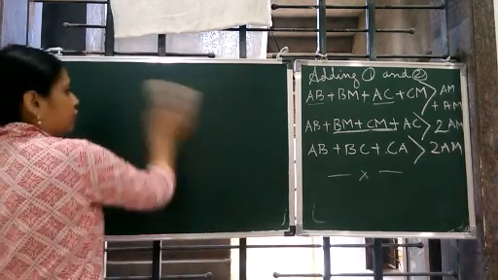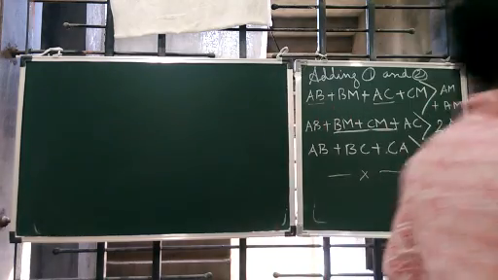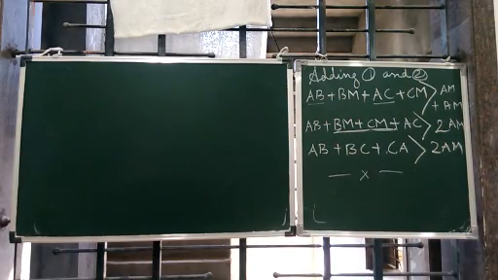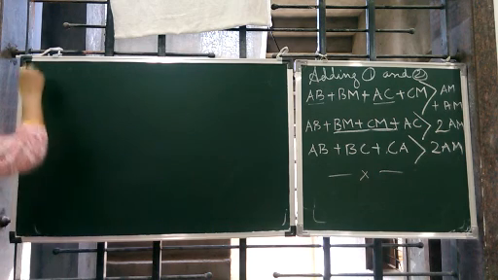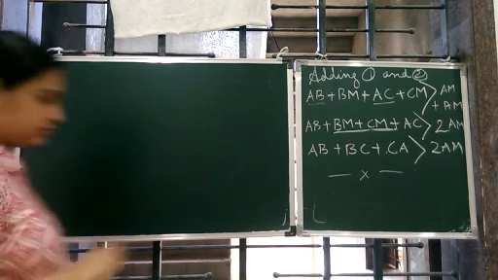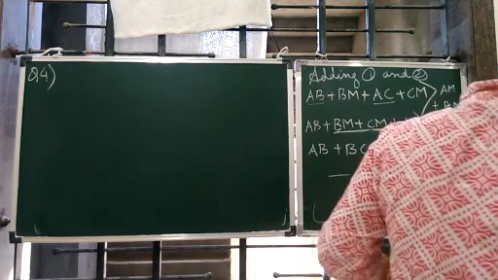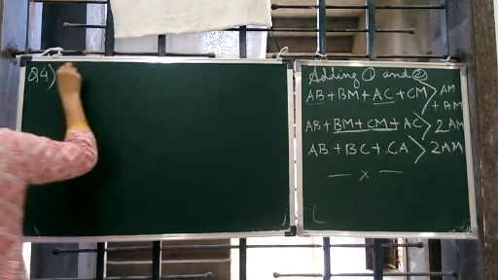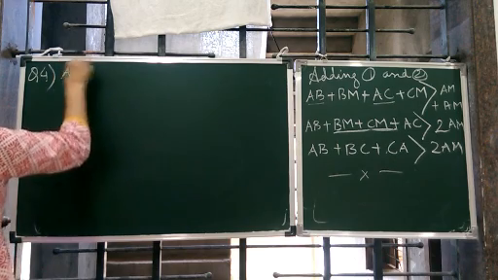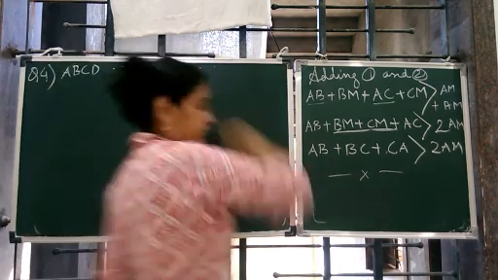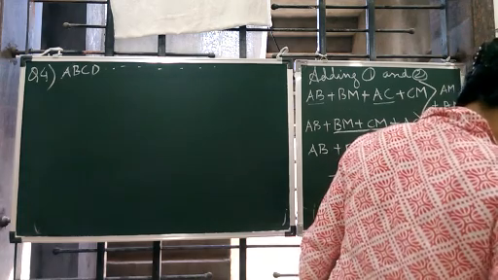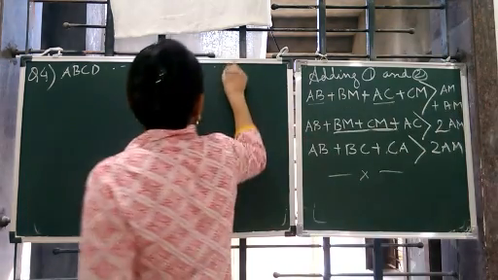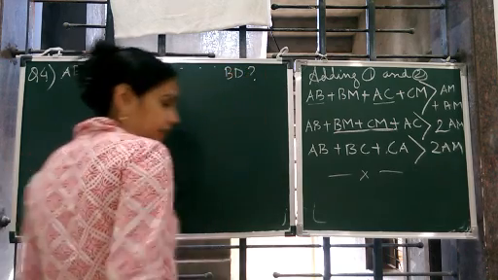Starting with question number 4. ABCD is a quadrilateral. Again we have to prove something.